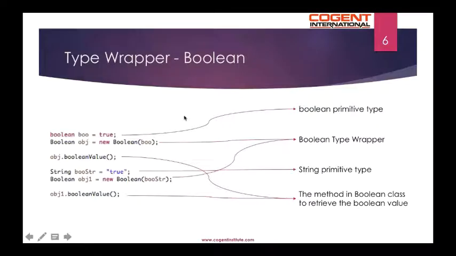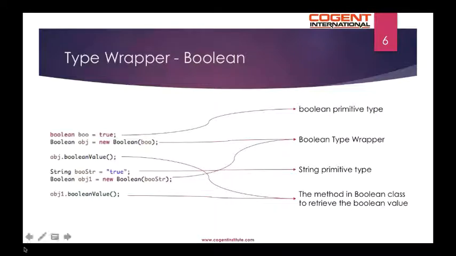Let's look at the Boolean type wrapper. Here we have boo of type boolean, which is assigned true. This is the boolean primitive type. And the Boolean class has a constructor which takes in the boolean primitive type and returns a reference to the Boolean object. The booleanValue method can be used on the reference variable to get back the primitive value.